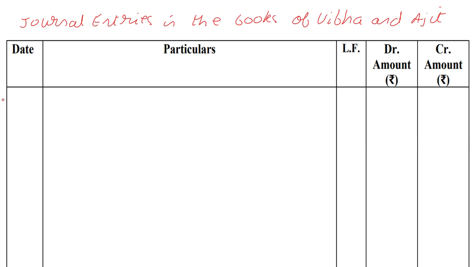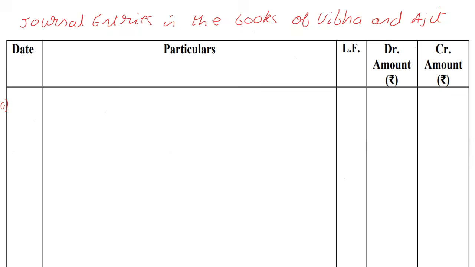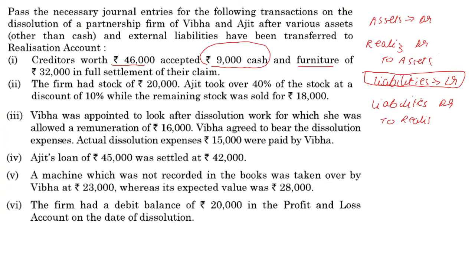The first entry that we have is going to be realization account debit to cash account, only being what is paid in cash.